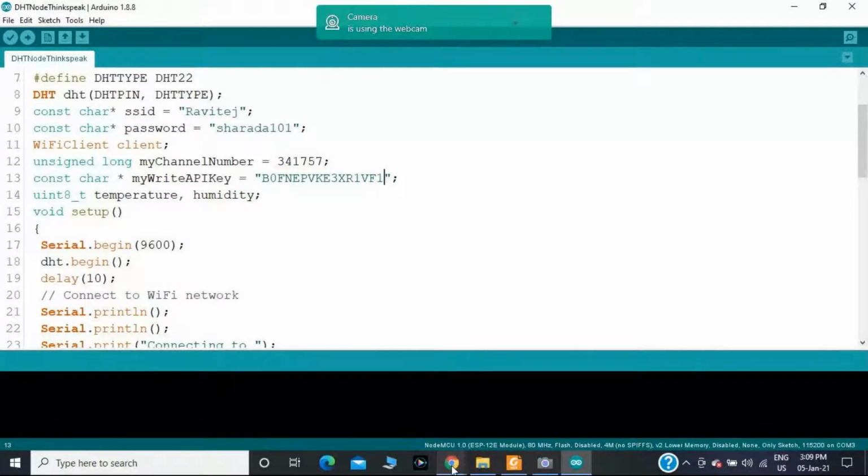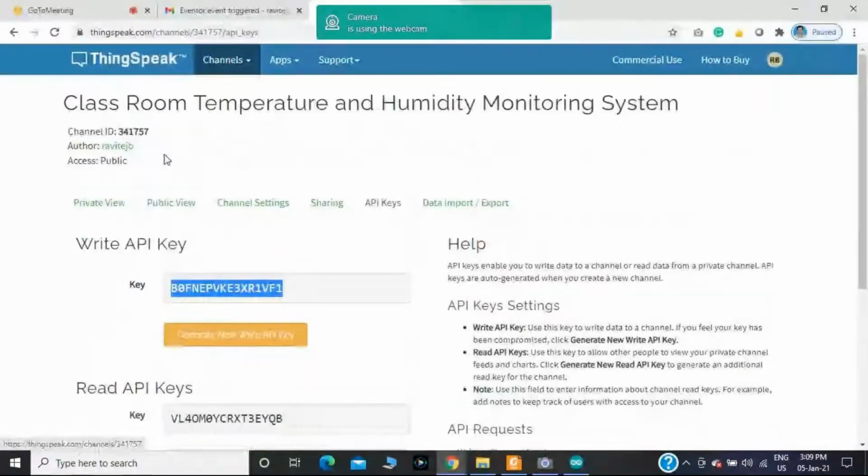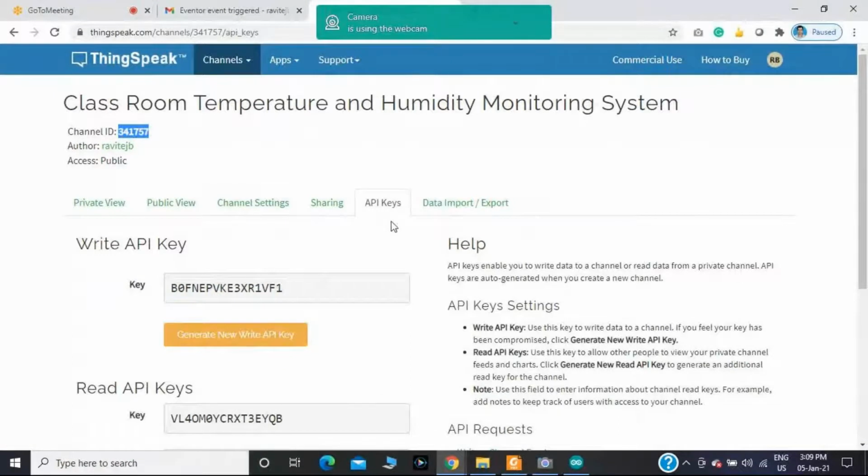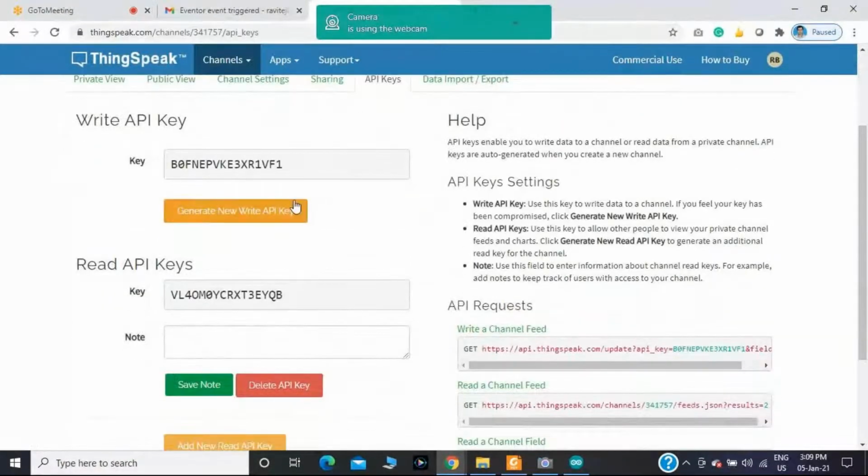You will get these two. In the channel ID, you will get the number, and in the API keys, you will have the two API keys. In my case, I am writing the sensor values, temperature and humidity, to the ThingSpeak cloud service. That's why I have copied the write API key and pasted it here.